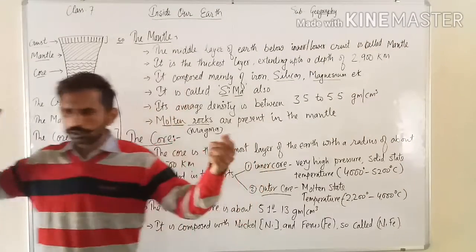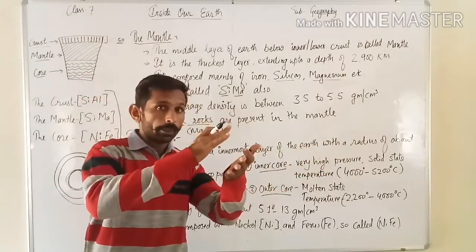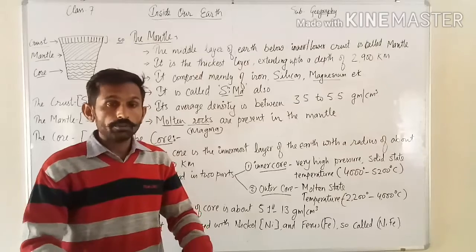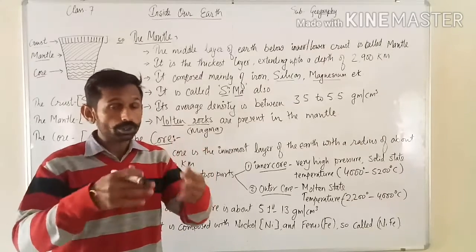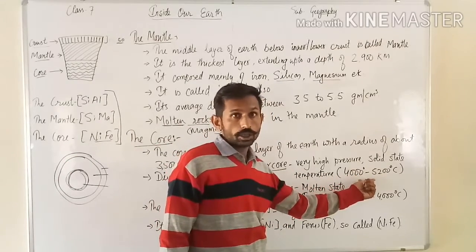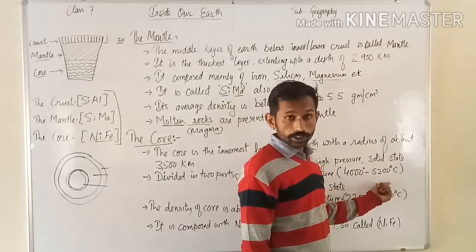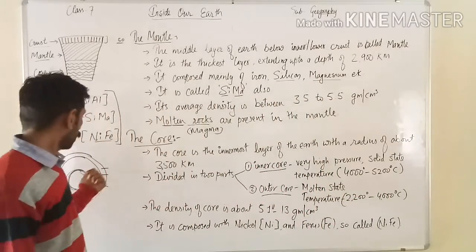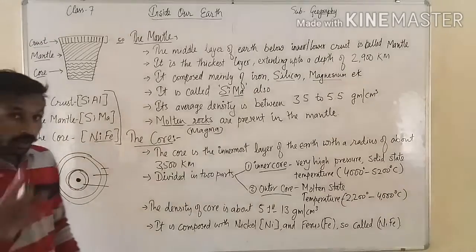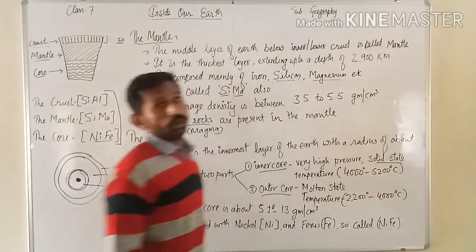Pressure means all the land above, so the pressure is very high, and as we go inside the earth, the temperature also increases. The temperature of the innermost part of the earth is about 4000 to 5200 degrees centigrade, but it is still solid in state.